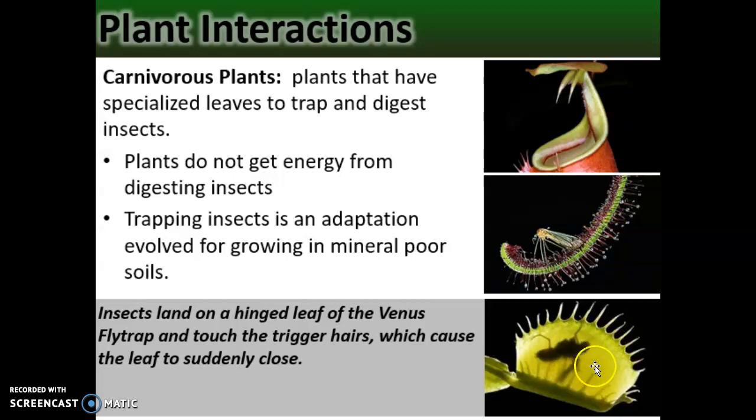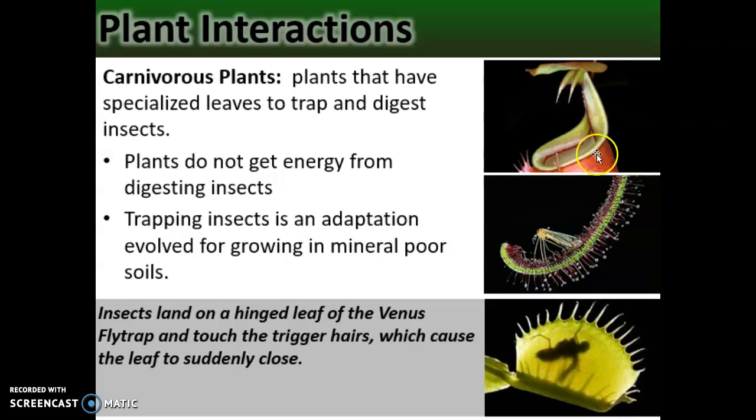And over here we have the Venus flytrap, which grows in the swamplands of North and South Carolina. These leaves are on a hinge, and they snap shut like a bear claw when they're triggered, trapping and digesting this little fly that's inside.